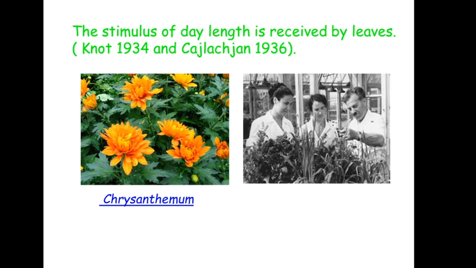Now he did the same thing. He decapitated the saplings of chrysanthemum which were grown under non-inductive cycle. Remember, non-inductive cycle means you have not given the required amount of photoperiod to induce the process of flowering, right?